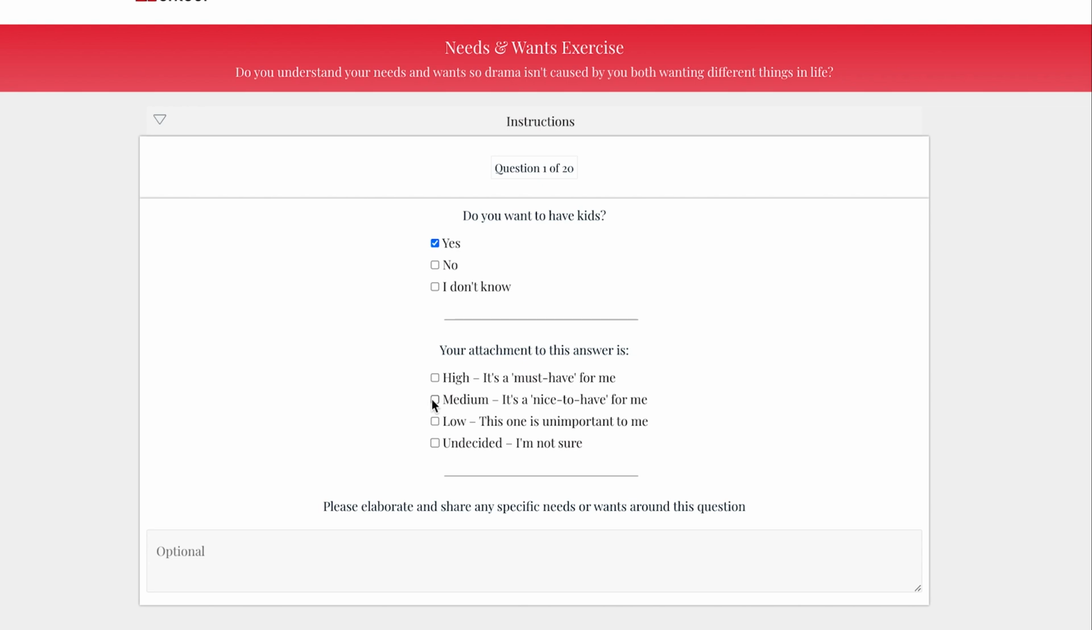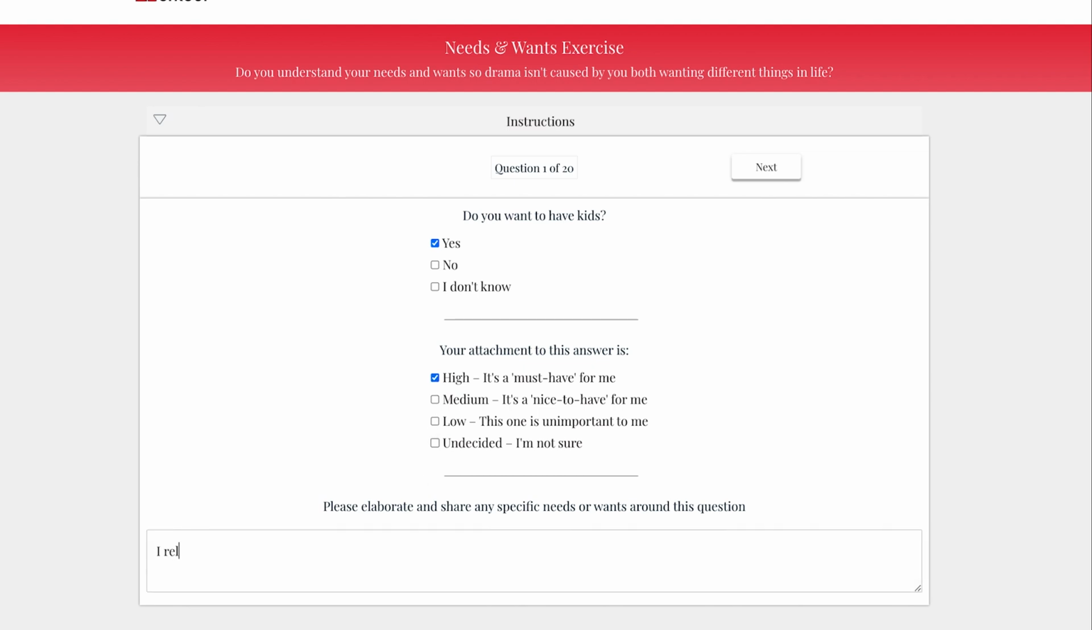For instance, if you really want to have children, your attachment would be high, as it's a must-have for you. If you feel it would be nice to have children, but you'd be okay not having any, then select your attachment is medium, as a nice-to-have. If you don't really care whether you have children, select low, this is unimportant to me. Finally, if you really don't know if you want to have children or not, then select undecided.